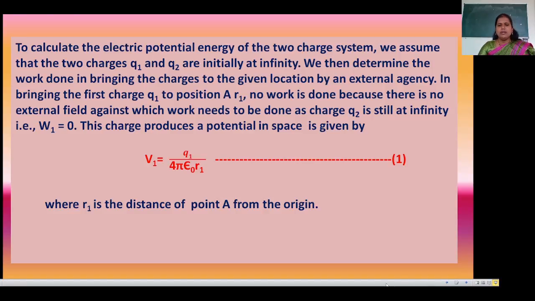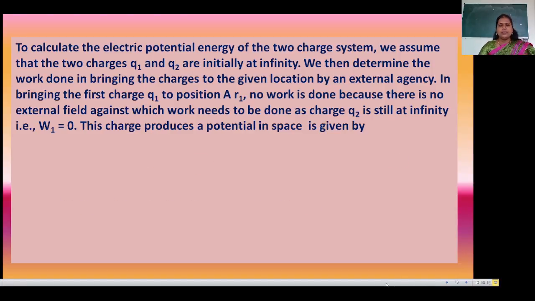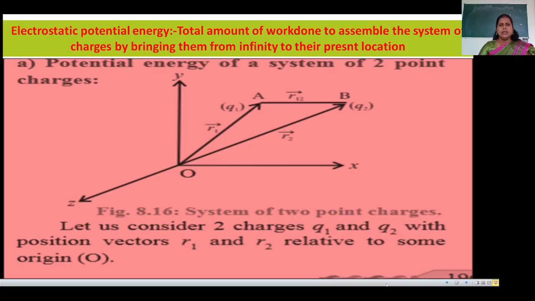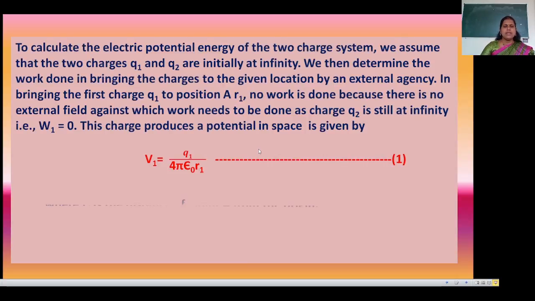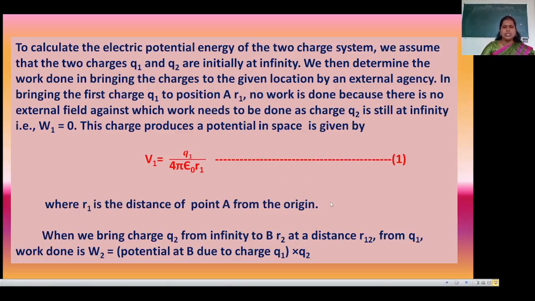Now when W1 is equal to 0, we have to bring the Q2 charge from infinity to the point B. R2 is its distance from the origin, and R12 is the distance between A and B.